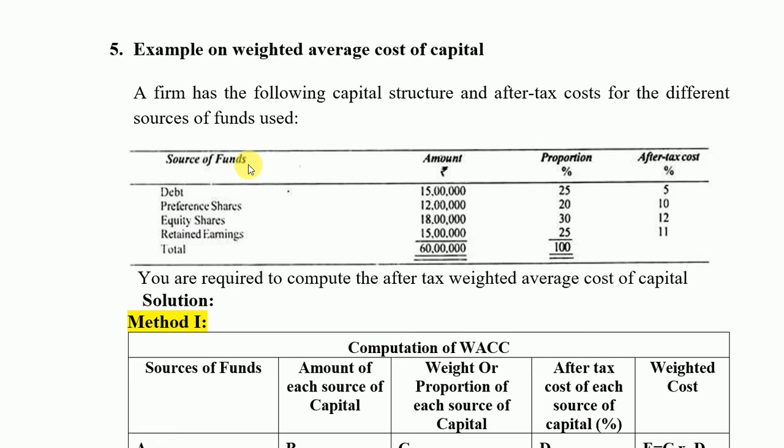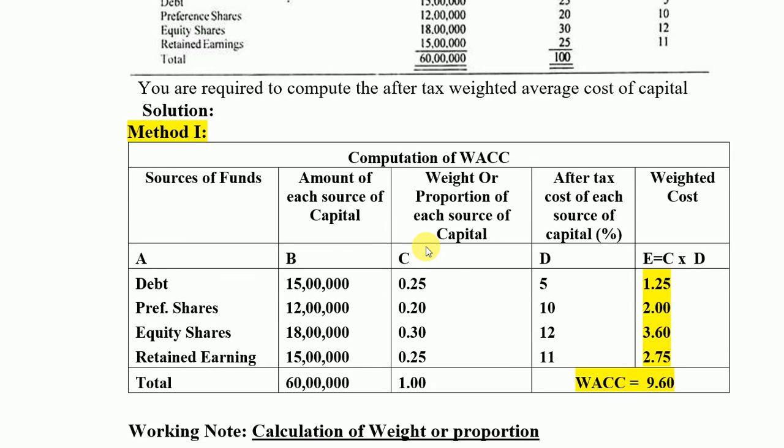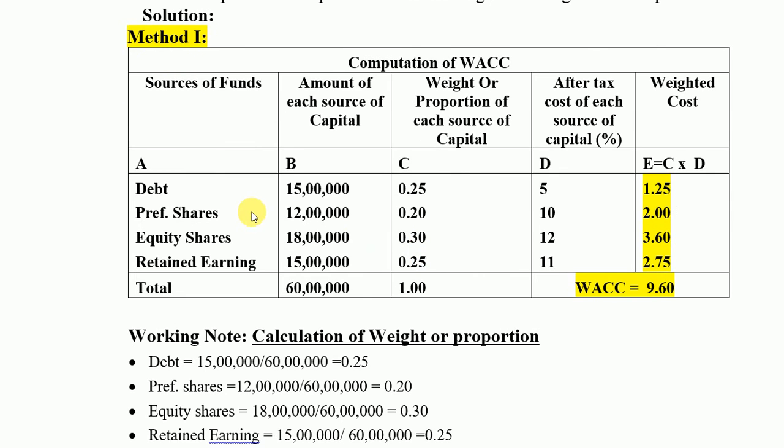This is an example based on weighted average cost of capital. In this example, sources of funds, their amount, proportion and after-tax cost of capital is given. Here you have to calculate the weighted average cost of capital after tax. Here weighted average cost of capital is calculated with the same format that I have discussed earlier. In the first column, the sources of funds, and in the second column, their amount are written. The weights for the specific sources of capital is calculated by their specific amount divided by total capital.